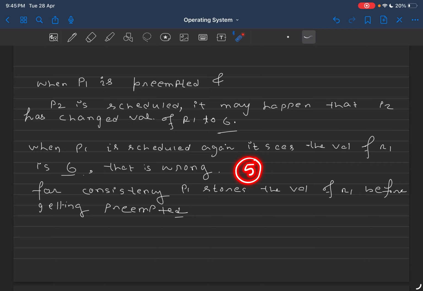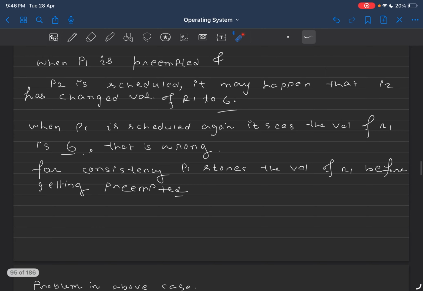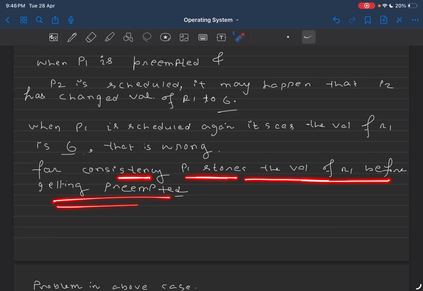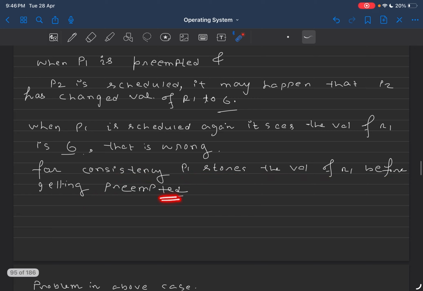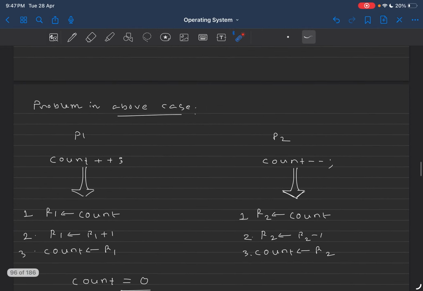When P2 came and overwrote it, the 5 is gone, it is lost. Now P1 cannot find the value it already stored. For consistency, P1 stores the value of R1 before getting preempted, keeping a trace of what value it saw inside R1. So that when P1 is scheduled again in the future, it can run the next set of instructions consistently. Now let's move to the next part.